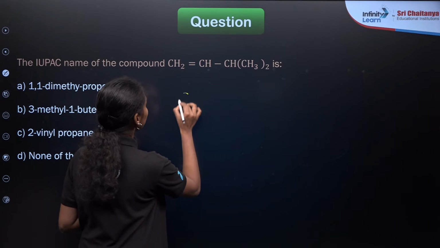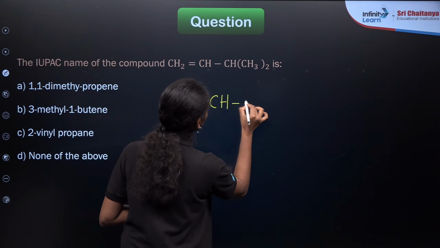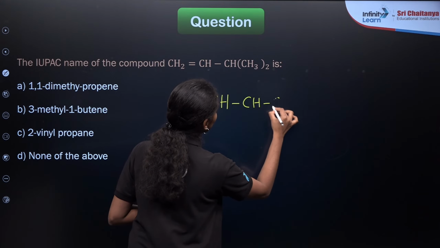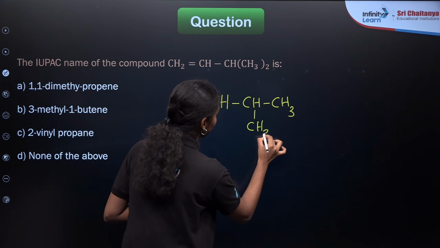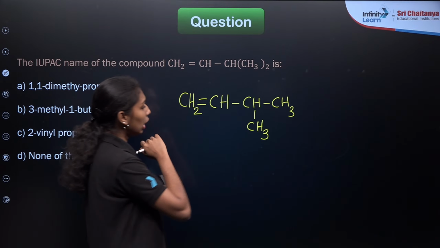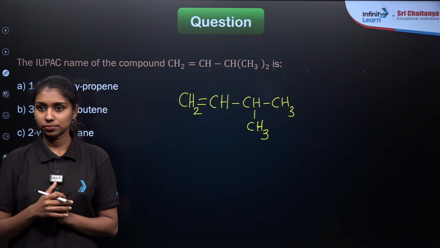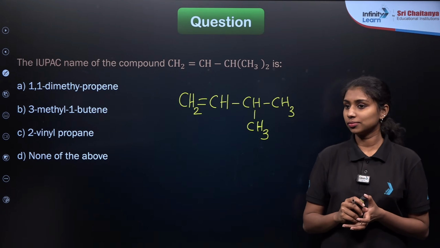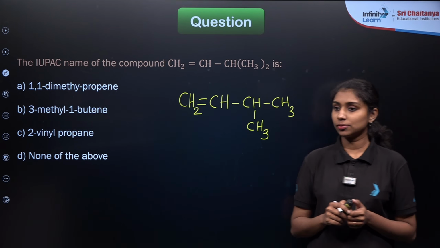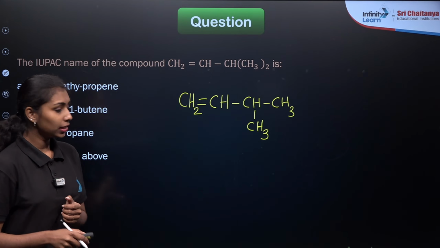If I am writing here, it will be CH2 double bond CH, then again CH, CH3, right? This is the expanded structural formula of the compound. Now you need to identify the longest carbon chain here, right? Yes, option B will be the correct answer, right? Option B will be the correct answer.